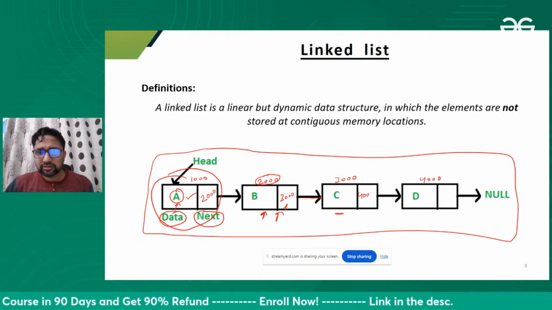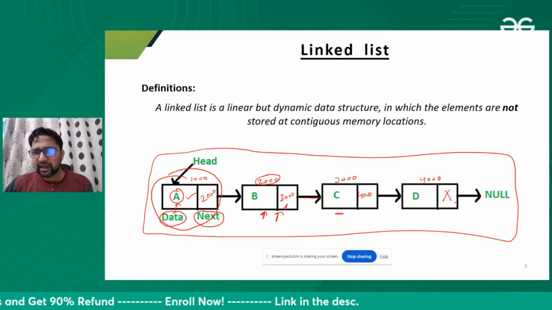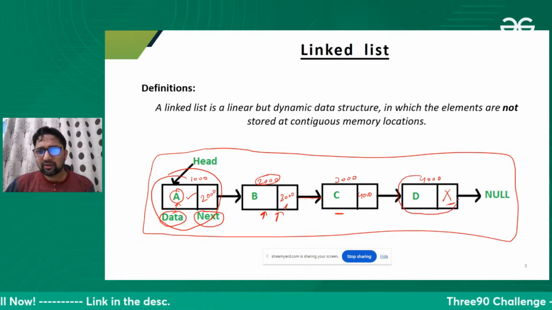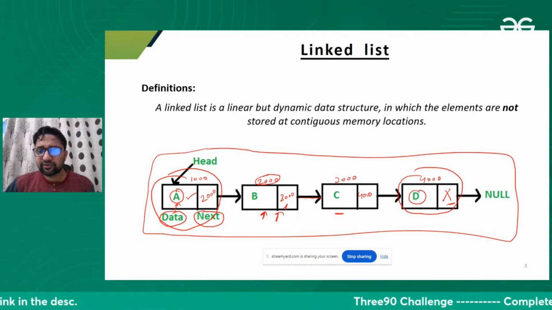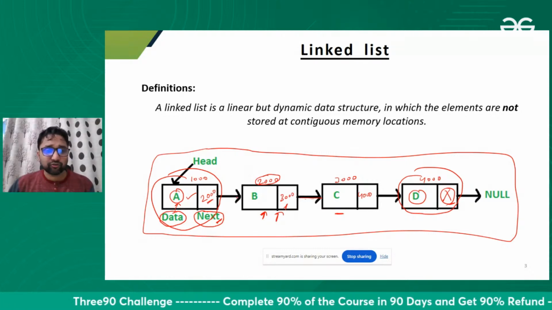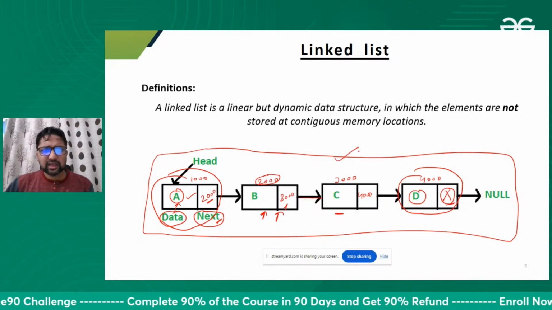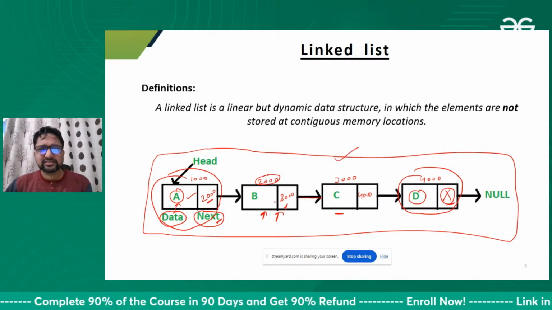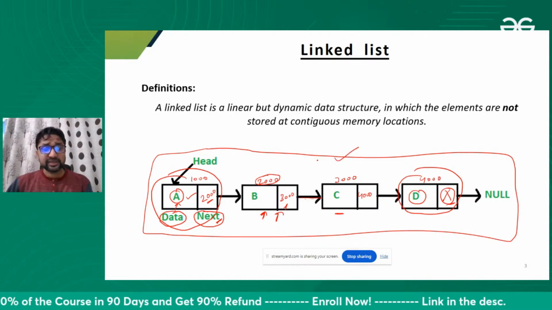Similarly, 4000 is stored here, and null is stored in the last part. So a node has two parts: a data part and a link part. You can call it link or next, but it stores the address of the next node. This type of linked list is known as a singly linked list.